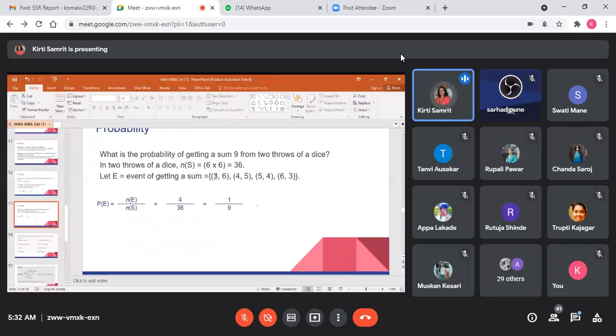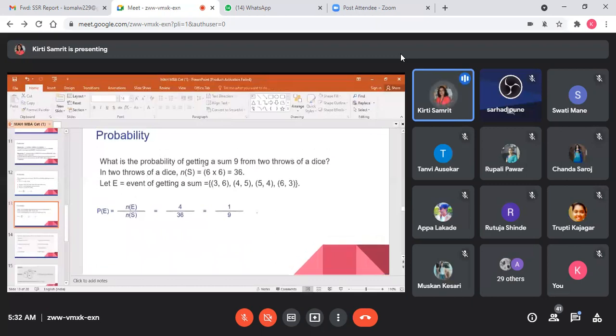Yeah, same student. Suppose dice, there is a question of probability on dice. What is the probability of getting a sum 9? Okay. What is the event? Getting a sum 9 from 2 throws of a dice. Fine. जब भी हम dice roll करते हैं, 2 dice at a time we are throwing. ठीक है, तो 2 dice में क्या, दोनों में 1-1 आ सकता है, दोनों में 2-2 आ सकता है, एक में 2, दूसरे में 3. लेकिन हमें इवेंट क्या चेक करना है? The sum should be 9. ओके, मतलब क्या होगा? 9 कौन से केस में आएगा?